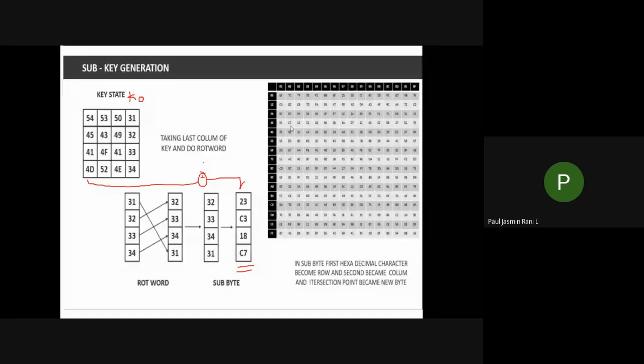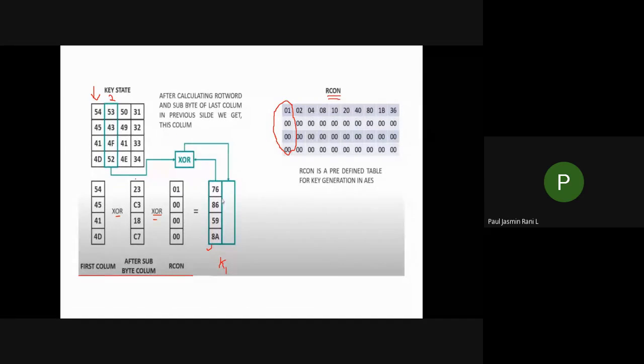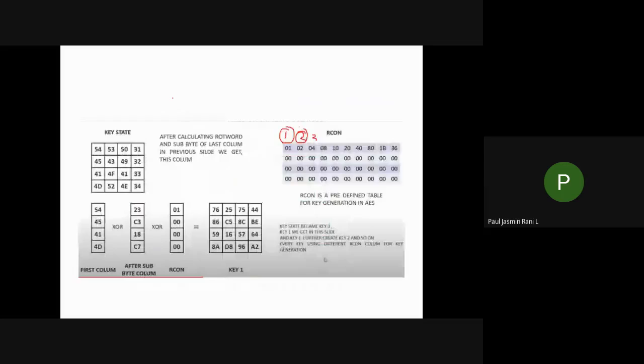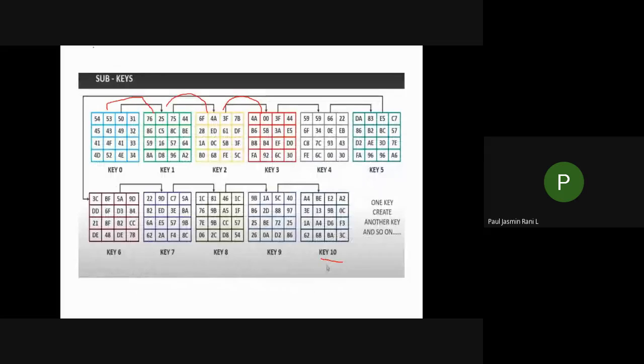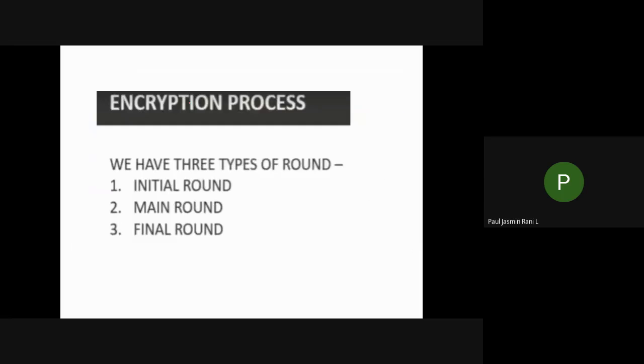For each and every column you have to do an XOR, and generate your k1 using your round constant. This is how you generate your keys. Now let us assume that like this you have generated all 10 keys. Next, what you have to do is go for the encryption process.